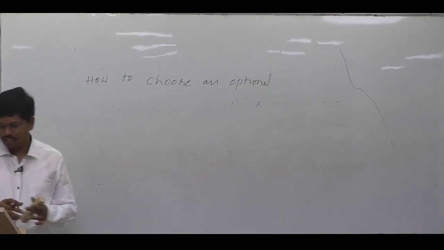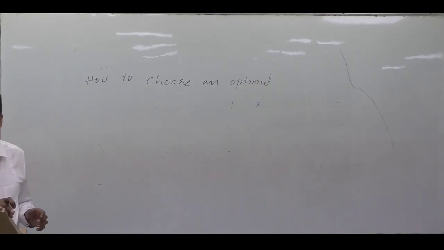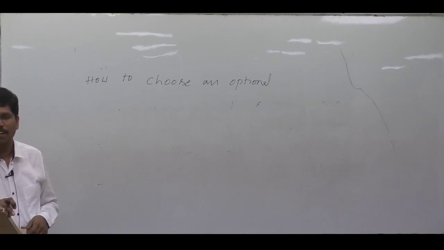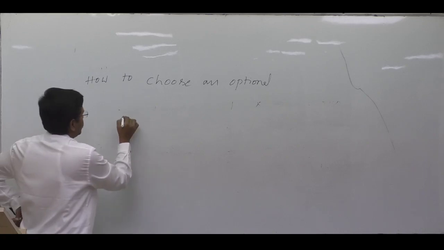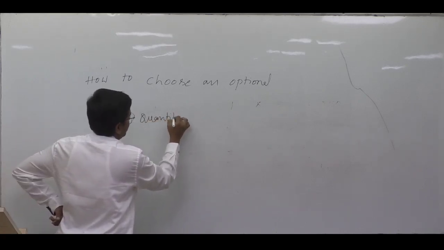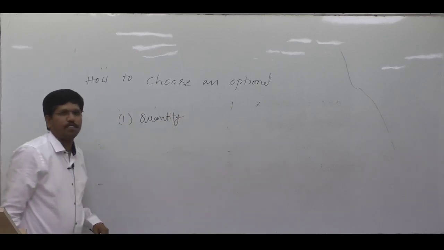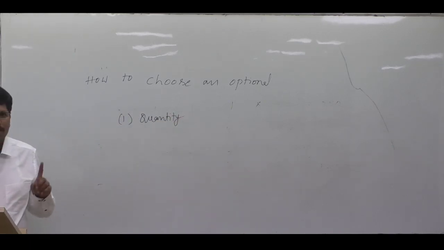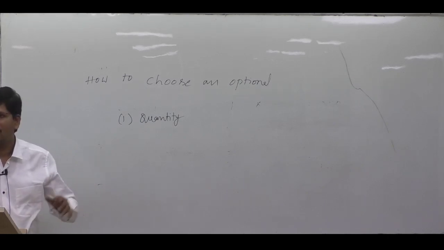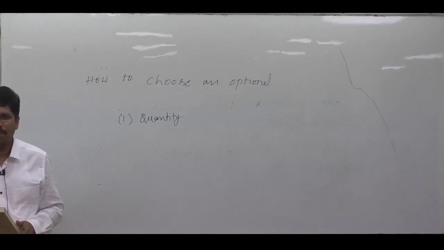What are the criteria that are to be taken into consideration in selecting one optional? The first criterion is quantity of the syllabus. If the syllabus is less, we can acquire mastery over the syllabus as early as possible.